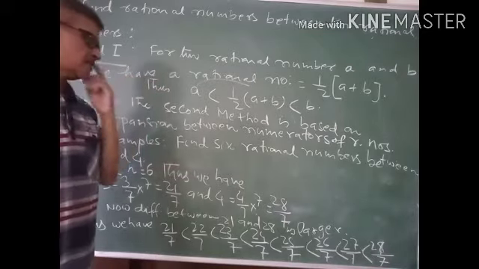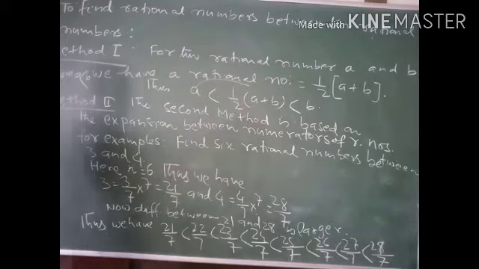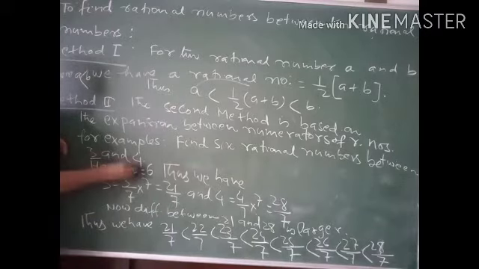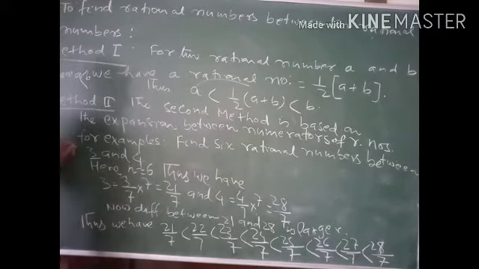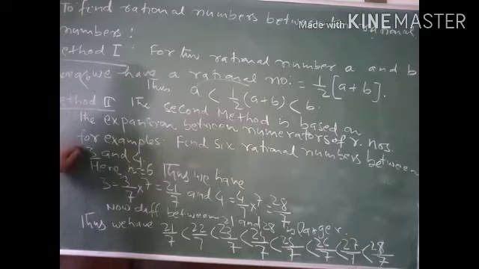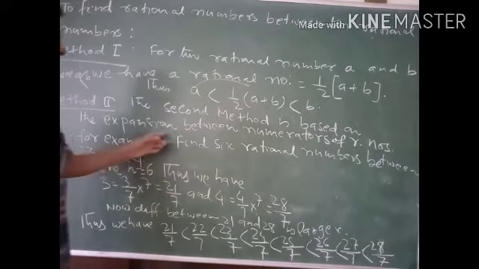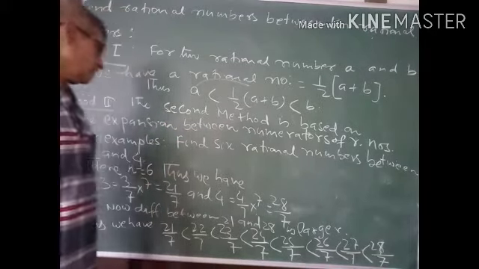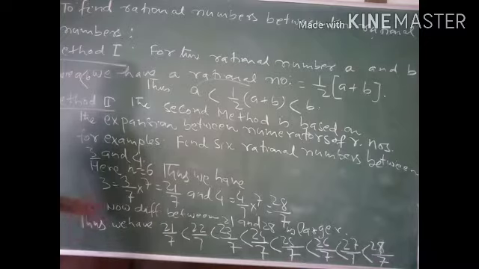Find 6 rational numbers between 3 and 4. The difference between 3 and 4 is 1. So here in the beginning, at first it looks very difficult. How can we insert a rational number between 3 and 4? And we have to find out 6 rational numbers between 3 and 4. Thus, here n equal to 6 means we have to find out 6 rational numbers.